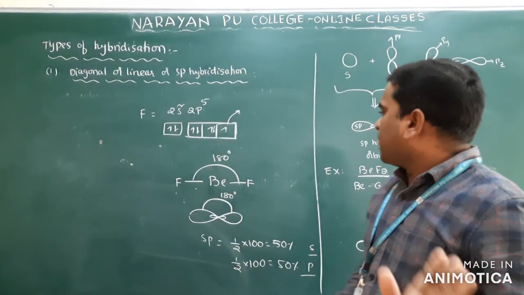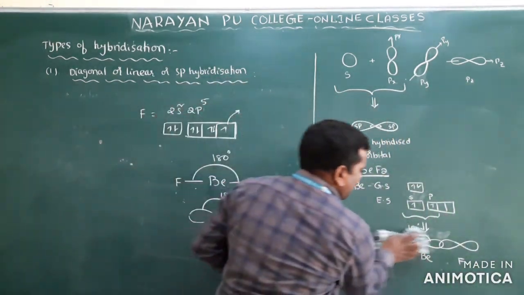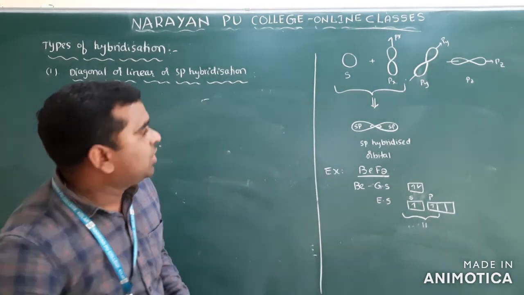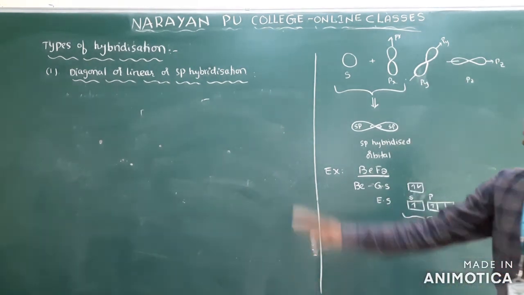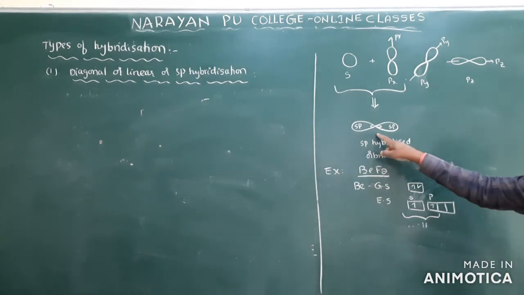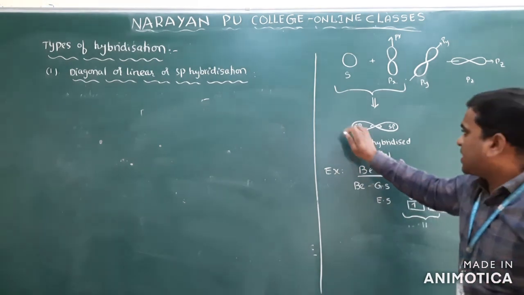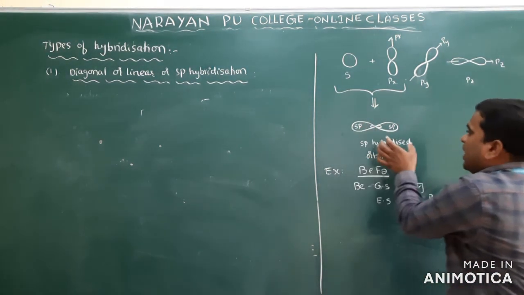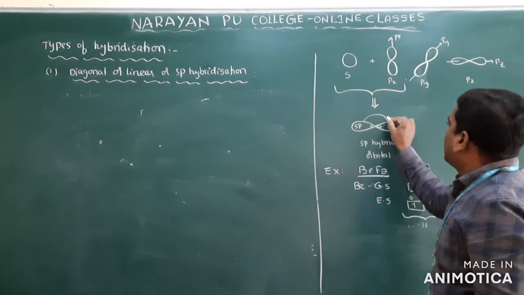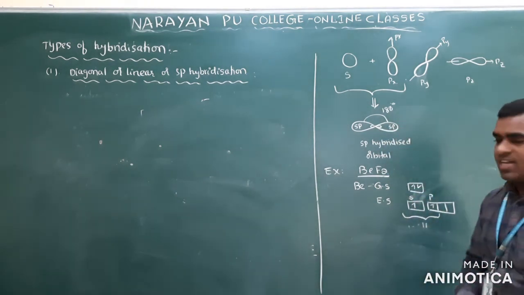Simple. Once again, what is the condition first of all? Here you may get slightly confused, so I will clarify that once again. Clear? See now, what is sp hybridization? One s orbital and one p orbital mix up and give two sp hybridized orbitals. One sp hybridized orbital, another sp hybridized orbital. I mentioned how to represent this. How much angle here? 180. Clear? This is the sp hybridized orbital.